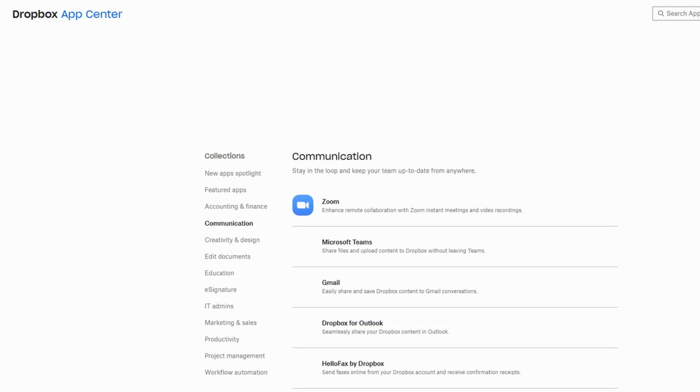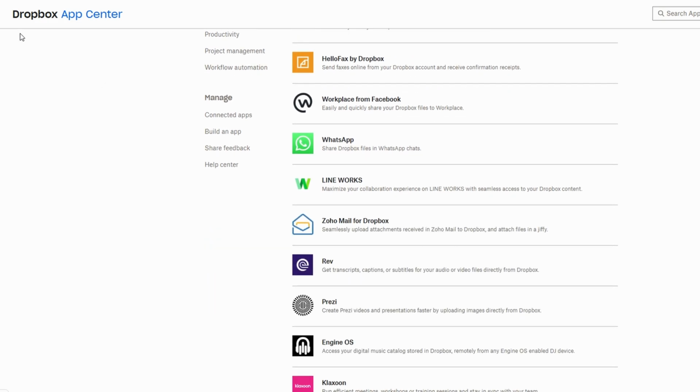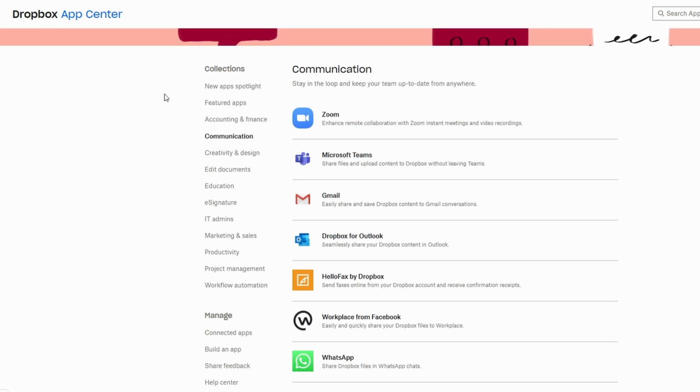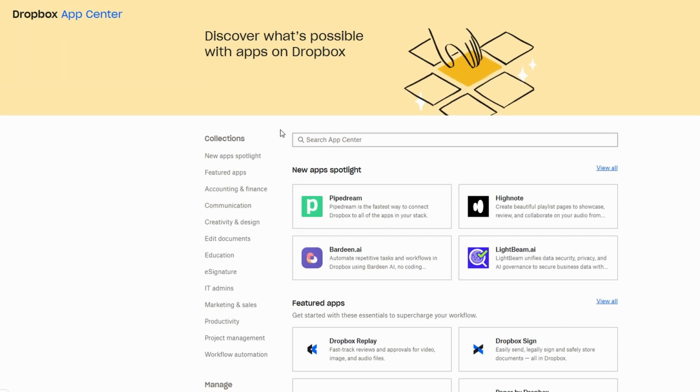Integration with Salesforce allows you to attach important documents to your CRM records, so you can keep all your sales-related files, such as contracts, proposals, and client correspondence, organized in one place. This can help improve sales processes by ensuring that your team has easy access to the documents they need while